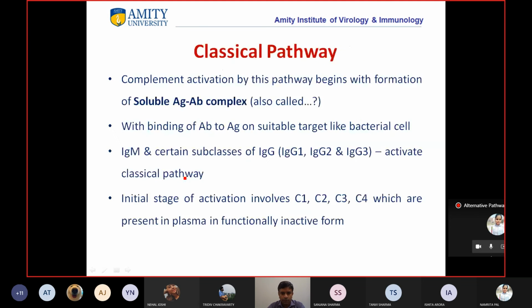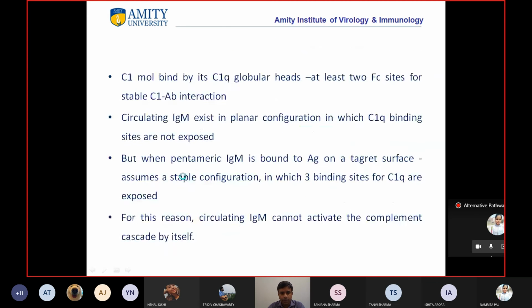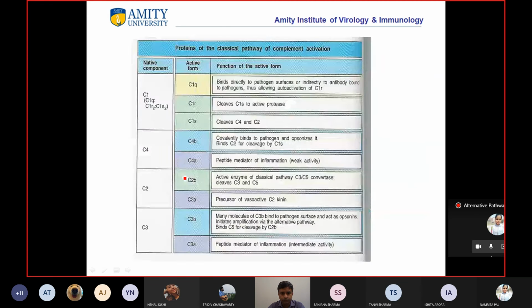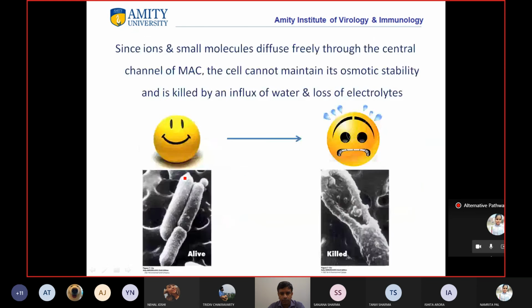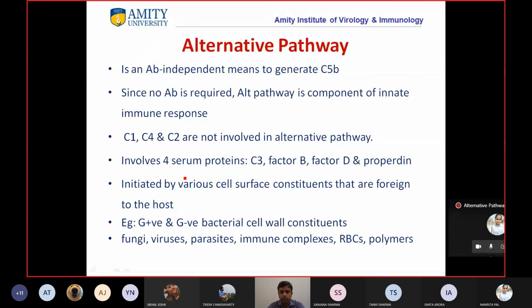We have already seen the classical pathway. Now let's start with the alternative pathway. The alternative pathway is an antibody independent means to generate C5b.